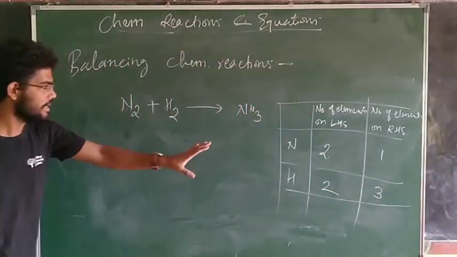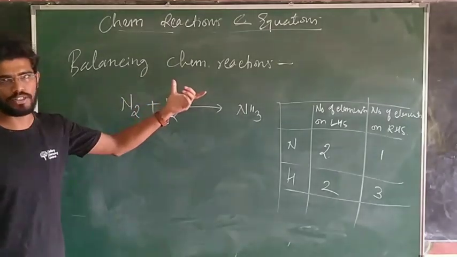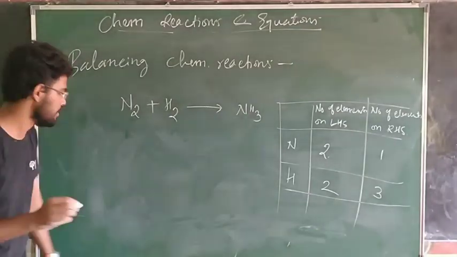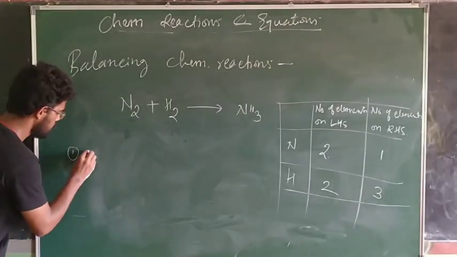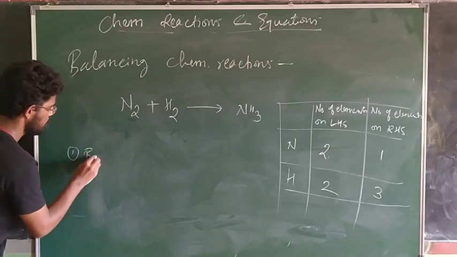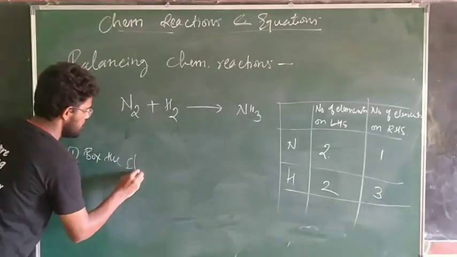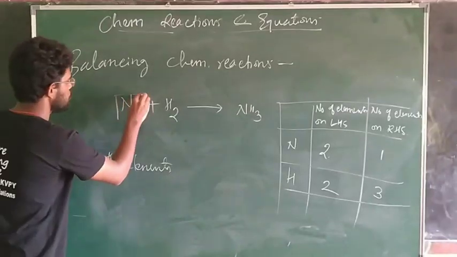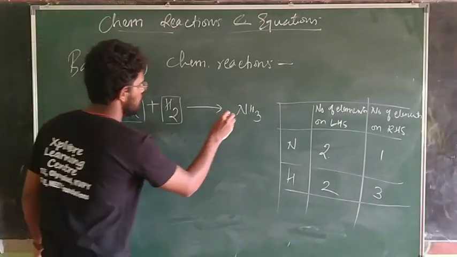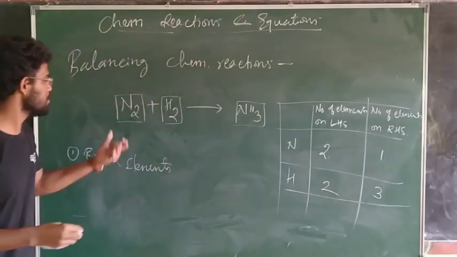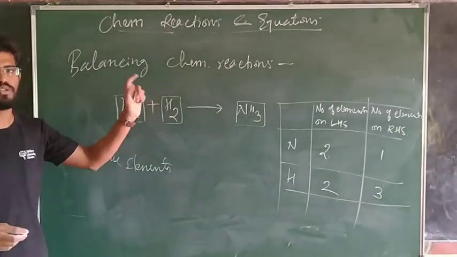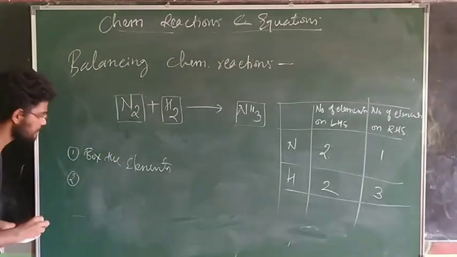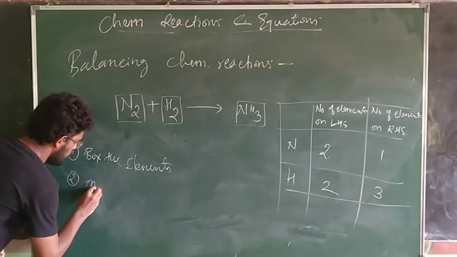See, when we go to balance these chemical reactions, we'll just recall those rules. There is a set of rules. Rule number 1 is what? First of all, box the elements. Put all the elements we have in a box, so that you do not get confused. There will be no confusion about its chemical structure. You must not change its formula; whatever you have to do, do outside of it. So first of all, we put it in a square box. What is the second rule? We just have to multiply.